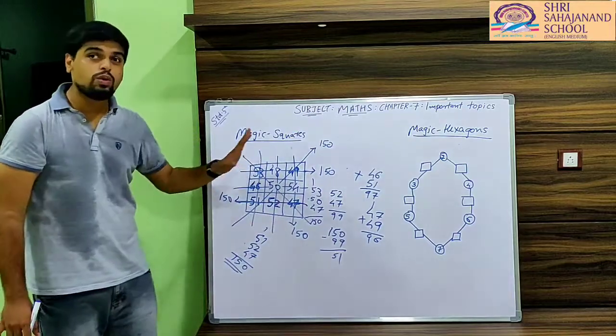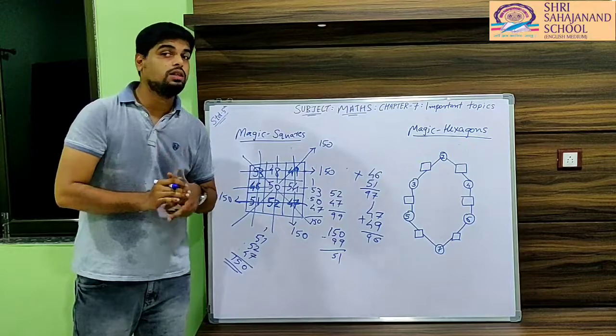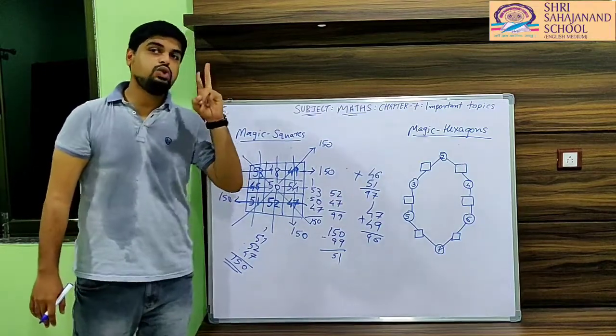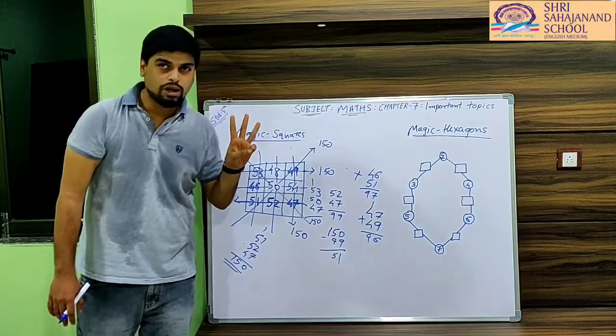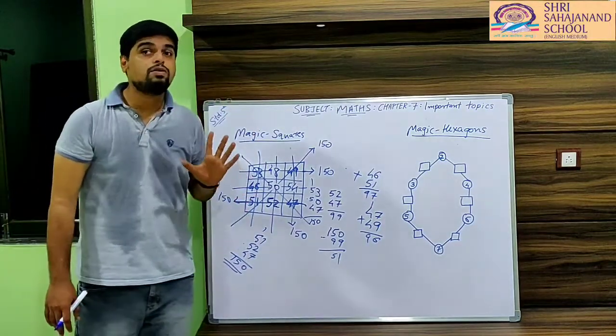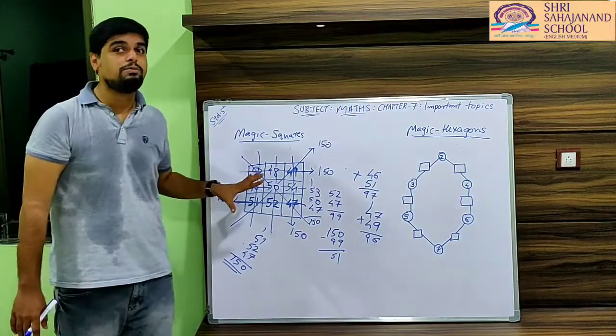So this way you can solve any magic square. You have to just remember one thing. Each row, each column and each diagonal has the same total. Okay bachcha party? This type of sum may come in your coming exam. So prepare such types of sum.